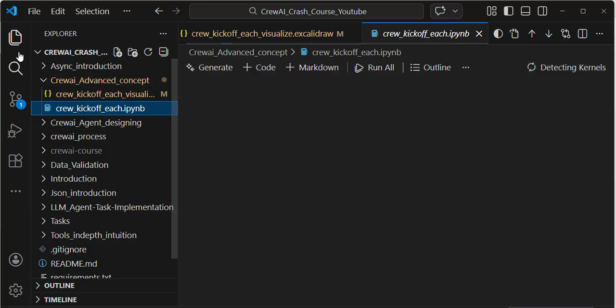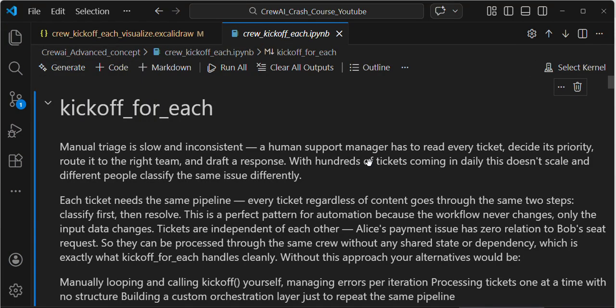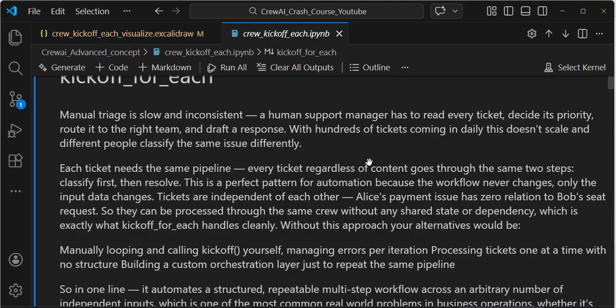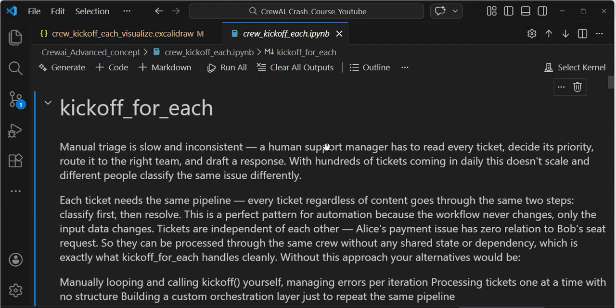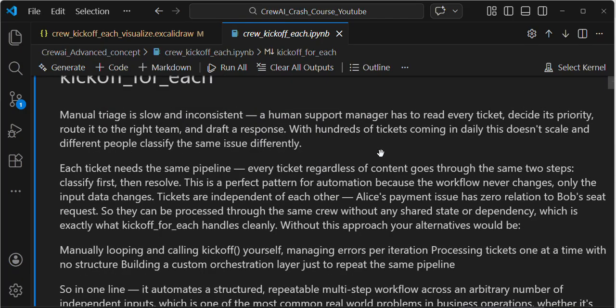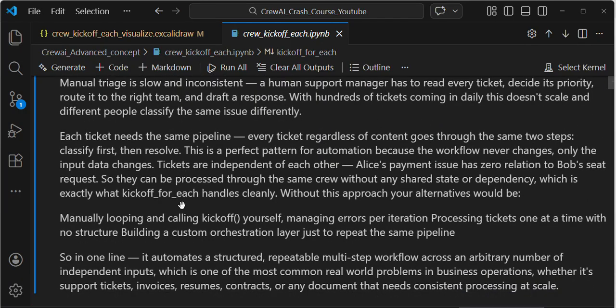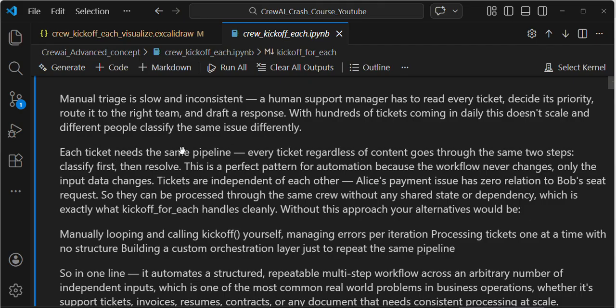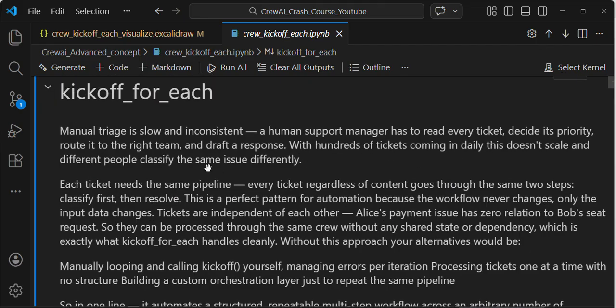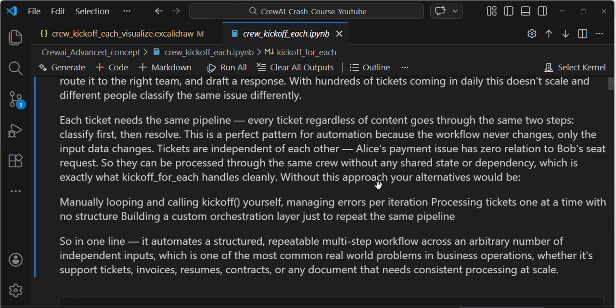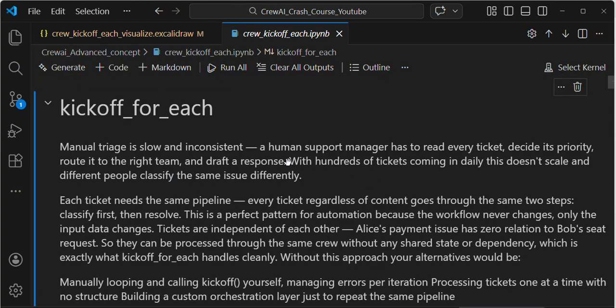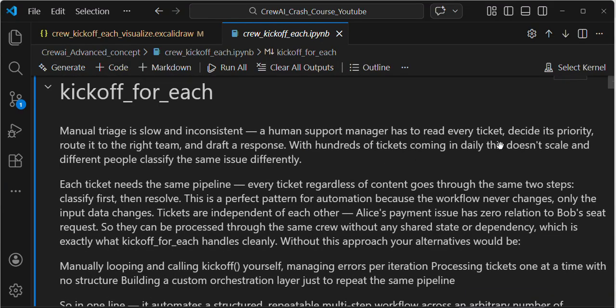If you see, I created the code for all of you, right? This is the definition, guys. The same thing will be here. Just go through these notes, just for understanding, I'll be giving them here. Manual triage, slow and inconsistent, right? That's the same thing we previously discussed, and they are mentioning the same thing here. If you go through these notes, it will be similar.